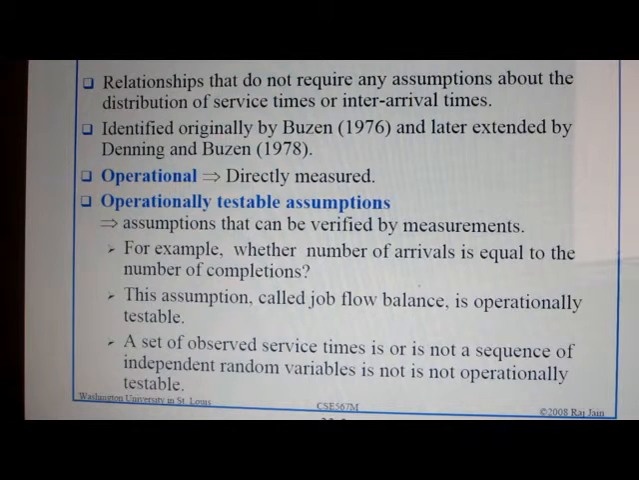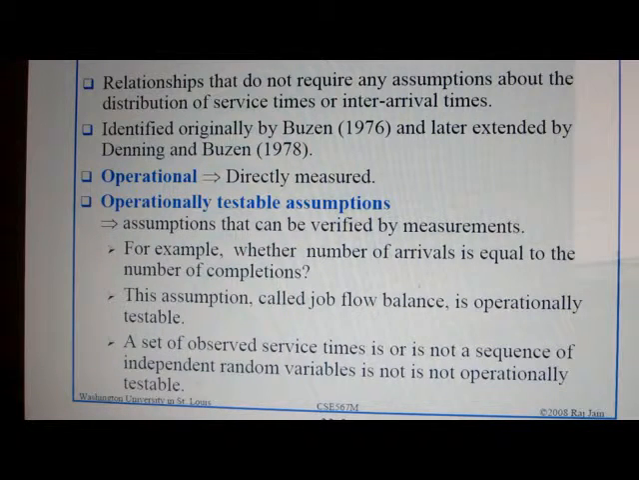Operational laws are relationships that do not require any assumption about the distribution of service times or interarrival times. Interarrival time is the time at which jobs arrive at the device. They were identified originally by Buzen in 1976 and later extended by Denning and Buzen. Operational means directly measured: an operationally testable assumption is one that can be verified by measurement.